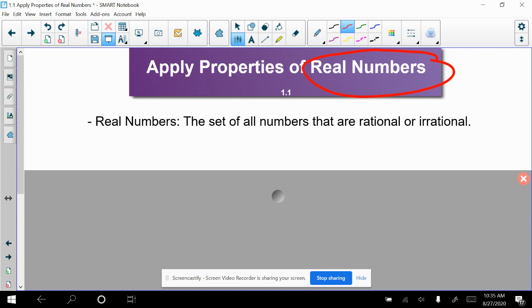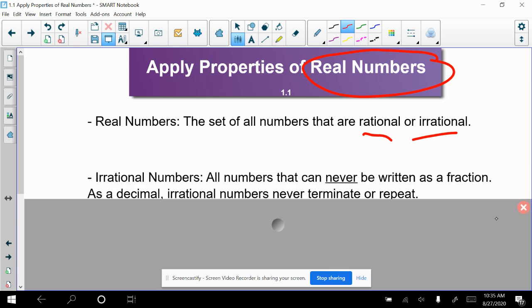However, up until this point, you are only aware of the real numbers, and within the real numbers, there are different terms that we're going to use to classify them further, and that's what we're going to look at right now. So the real numbers are all numbers that are either rational or irrational. Kind of a worthless definition if you don't know what rational and irrational mean, so let's go ahead and look at those.